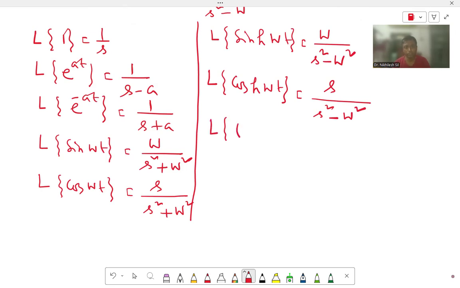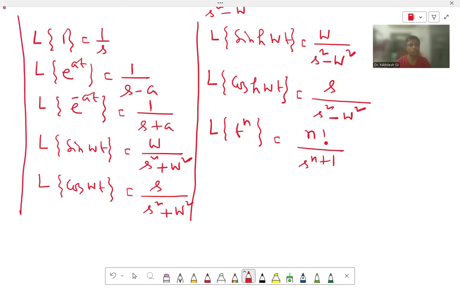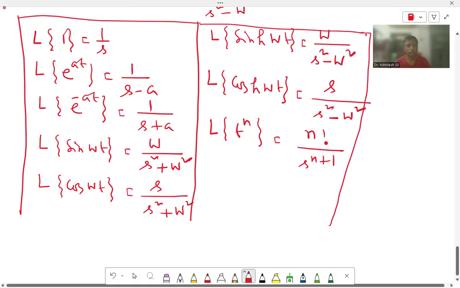Laplace transformation of t to the power n is very important: it is factorial n divided by s to the power n plus 1. So always we have to remember all these formulas. If we forget them, then it will be very difficult to find the Laplace of any other function.